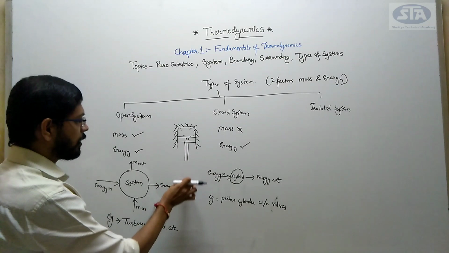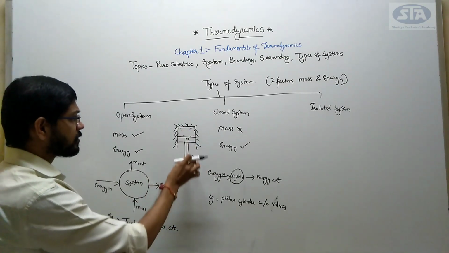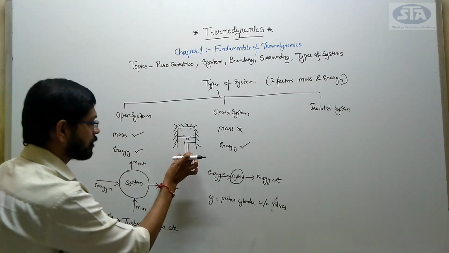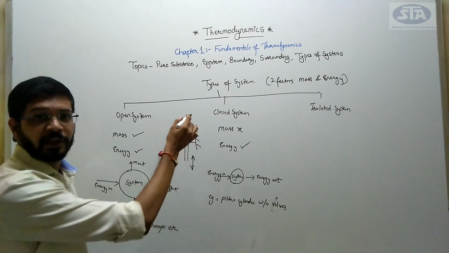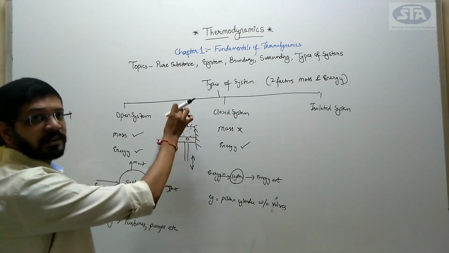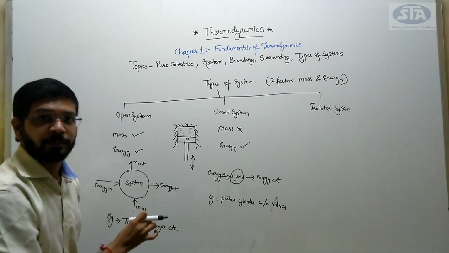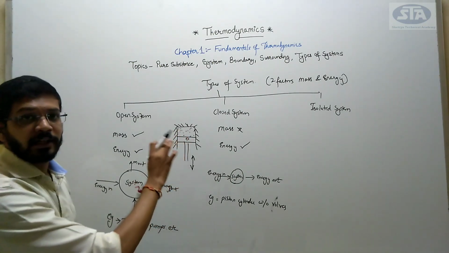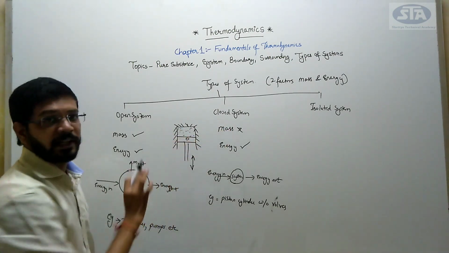So when I reciprocate this piston, only the energy, means this would compress and the pressure in this section would increase, and when it exceeds the opposing force, the piston retracts back. So there is no mass transfer taking place.